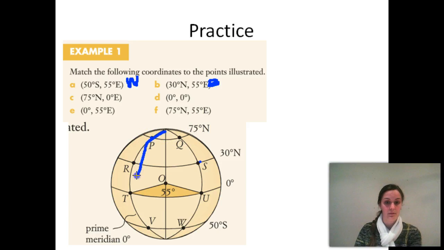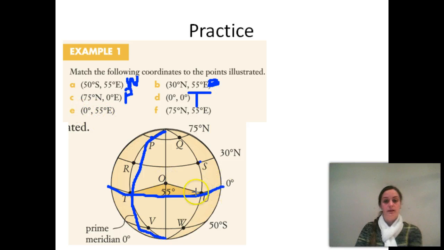Remember, this is our prime meridian, as you can possibly see from the example. So we're looking at P. 0, 0, so this is the equator coming through here. And this is our prime meridian, so it must be T. 0 degrees north, so again we're on our equator. 55 degrees east here. This point here.